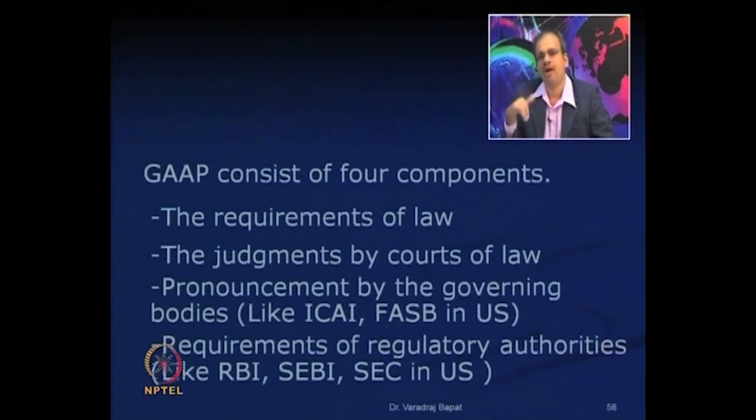So, they become a part of Indian GAAP. Same way, sometimes SEBI lays down certain disclosure norms, they also are part of GAAP. In case of US, there is a body known as SEC, Securities Exchange Commission. Their requirements also become part of GAAP. So, overall, GAAP consists of legal requirements, regulatory requirements, and of course, the main component is the accounting standards.